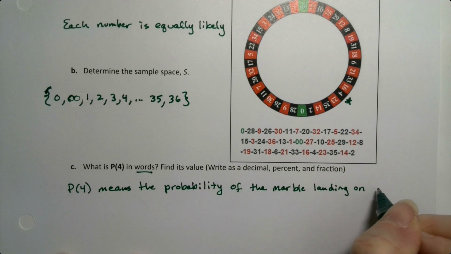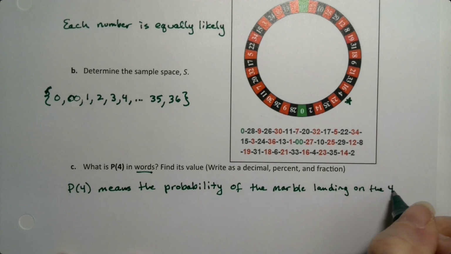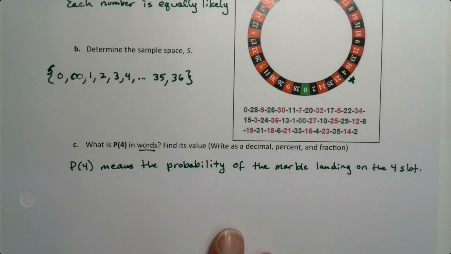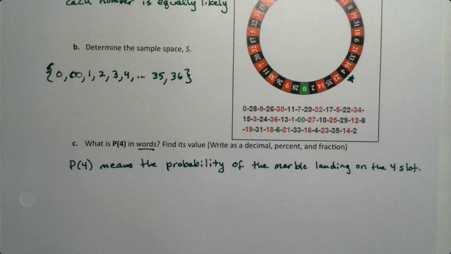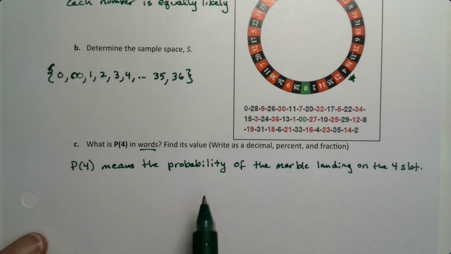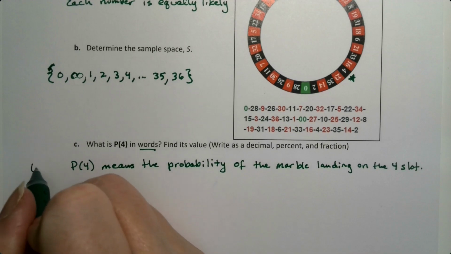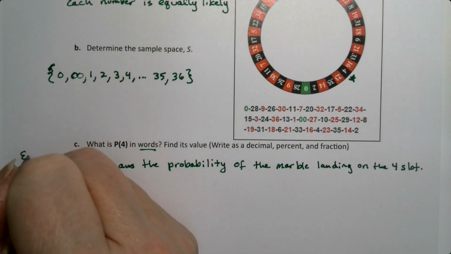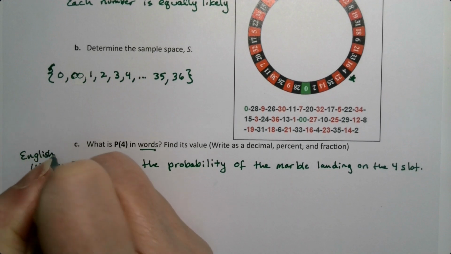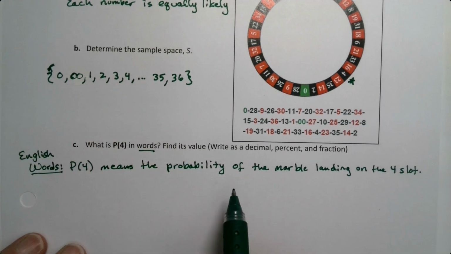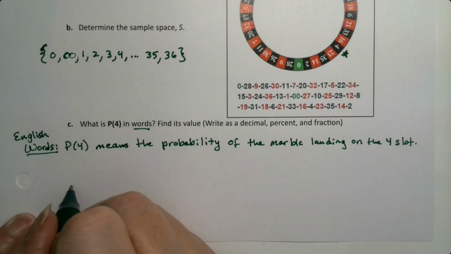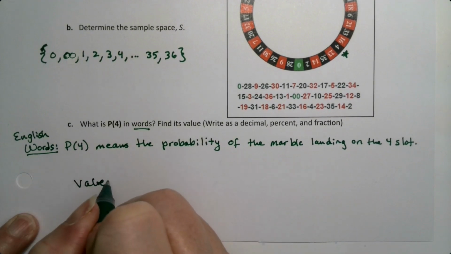It probably has some official name, but it always looks like a white marble to me. Right, so landing on the 4 slot. Now, what is the P of 4? So words is right here. Sometimes we'll just say English, right? So English words. So sometimes I'll say, what is it in English? What is it in words, right? Same thing. And then what's its value? Okay, so the value, that means find the number.